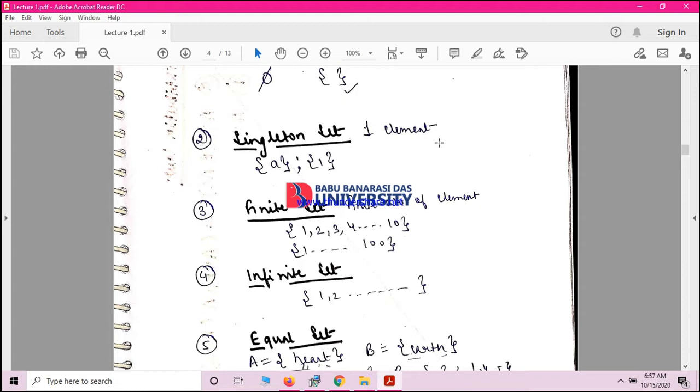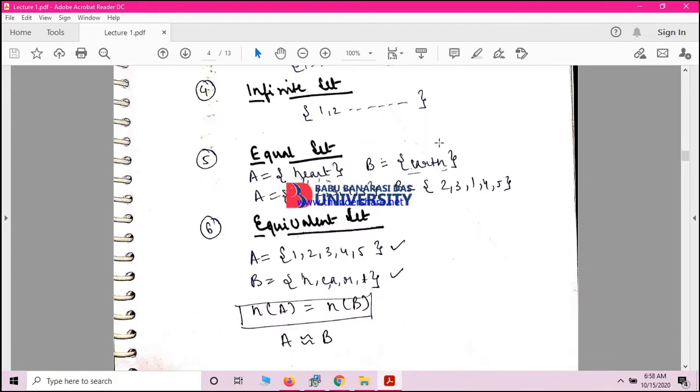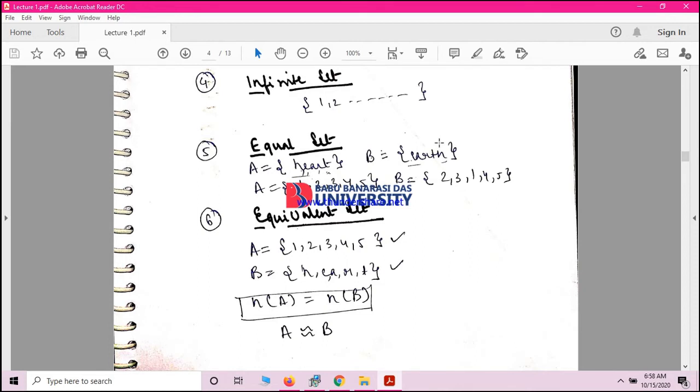What is an example of a finite set? The set of months in a year, only 12 months are there. The set of vowels in the English alphabet, the set of students within the class, all these are finite, and when the limit is not specified, the set is infinite. And this is very important, the difference between equal and equivalent sets.